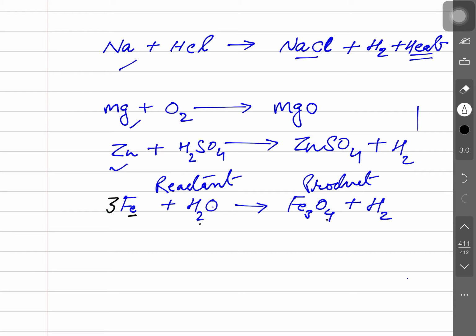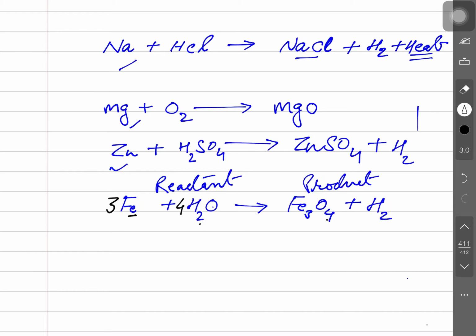Is that clear? Now we can say iron is balanced. Hydrogen in water, 2 are there, and here 2, so hydrogen is also balanced, but not oxygen. How many oxygen atoms are there as reactant in water? 1, and here 4. So I write 4 here.